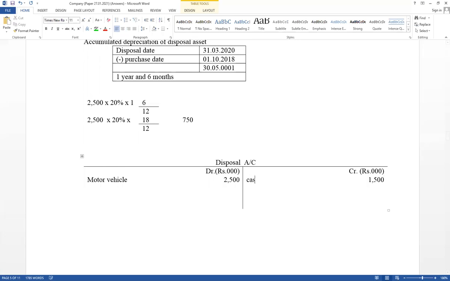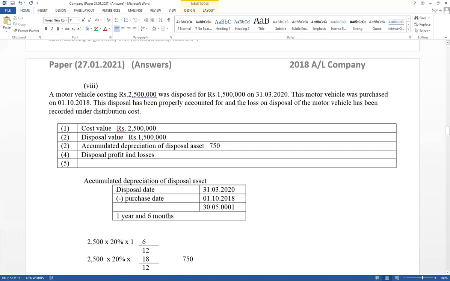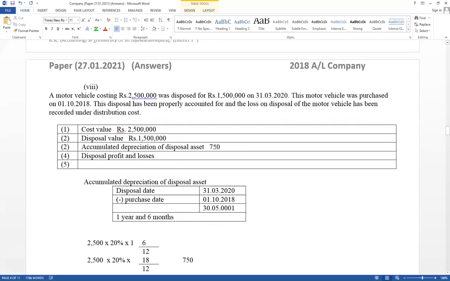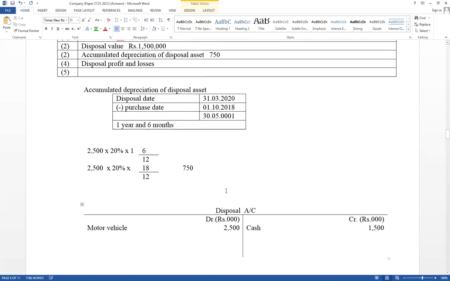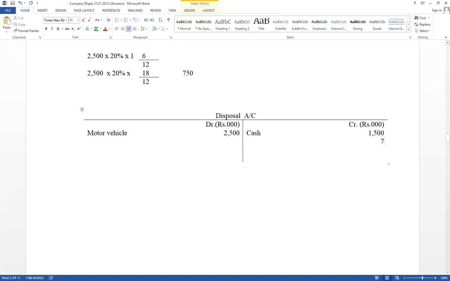Therefore, disposal account credit as cash. And the accumulated depreciation calculated: accumulated depreciation account debit, disposal account credit. Therefore, the disposal account should be credited 750 as accumulated depreciation.